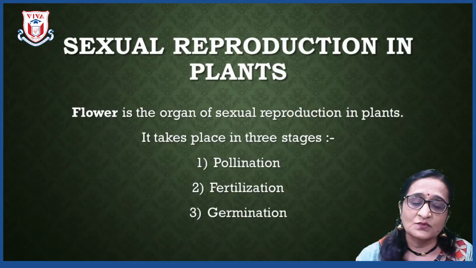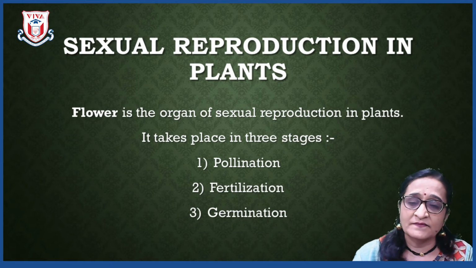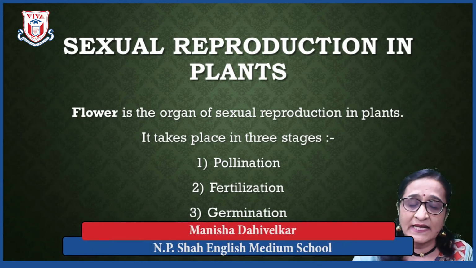Now, students, we are going to study sexual reproduction in plants. As you all know, the flower is the organ of sexual reproduction in plants, and the flower has various parts. It has 4 main whorls: calyx, corolla, androecium and gynoecium.